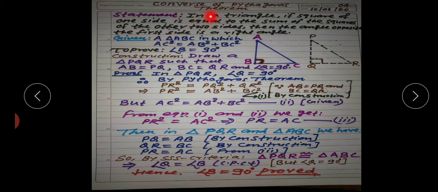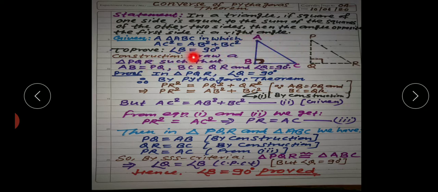So what is given in the statement? A triangle is given in which the square of one side, that is the square of AC, is equal to the sum of the squares of the other two, that is AC square is equal to AB square plus BC square is given. We have to prove that the angle opposite to this side AC, that is angle B, is equal to 90 degree. So construction is required for the proof.